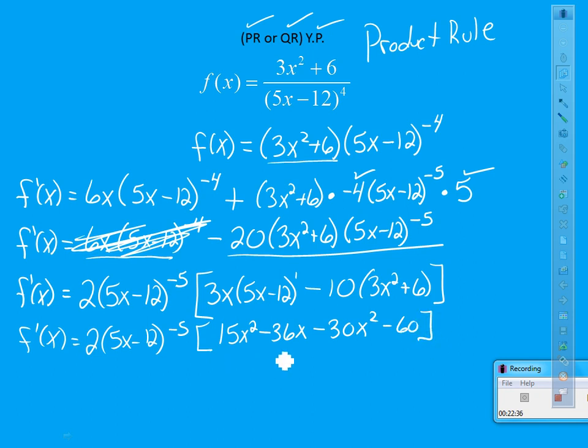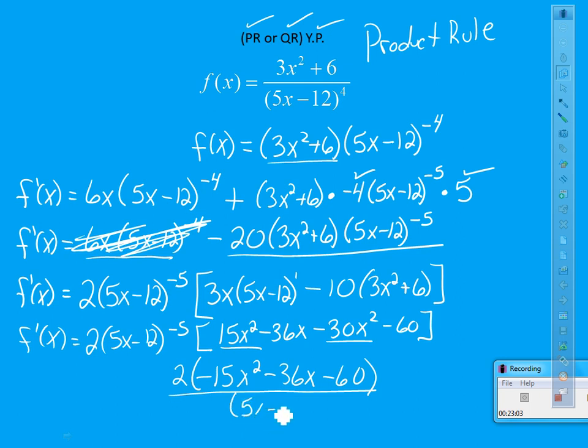So if I simplify this, I spy a negative 15x squared minus 36x minus 60. That's that piece. Also in the numerator is this 2. And in the denominator is this 5x minus 12 to the fifth. And that is what that derivative winds up being.